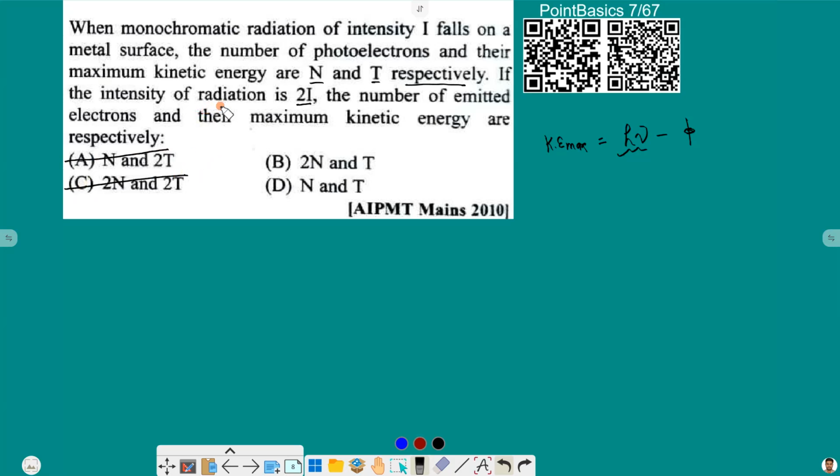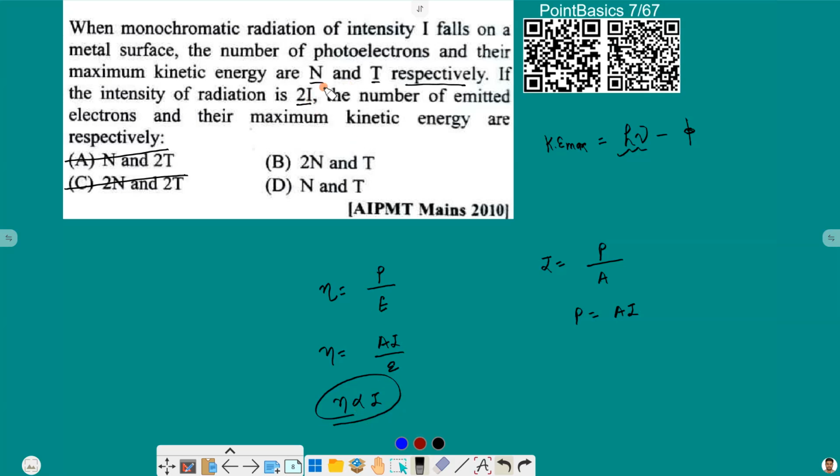Now we also have to calculate the number of emitted electrons. Number of emitted electrons, let's say n, is equal to power, where P is the power of the incident radiation, divided by the energy of a single photon. And we also know that intensity is basically power by area. So from this we can write that power is equal to A times I. So the number of electrons will be AI by E, or the number of electrons is directly proportional to intensity I.